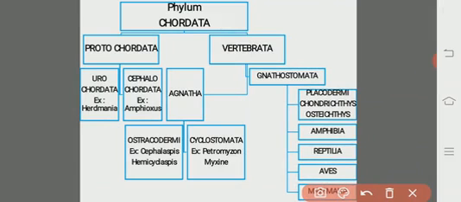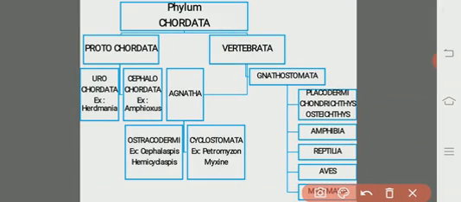The best example for the Petromyzontia is Petromyzon, which is commonly called the lamprey, and the example for the Myxinoidea is Myxine. Let us see some characters of the Cyclostomata. Body is eel-like or cylindrical. No appendages are seen. Skin is soft, with no scales, and enriched with mucous glands.